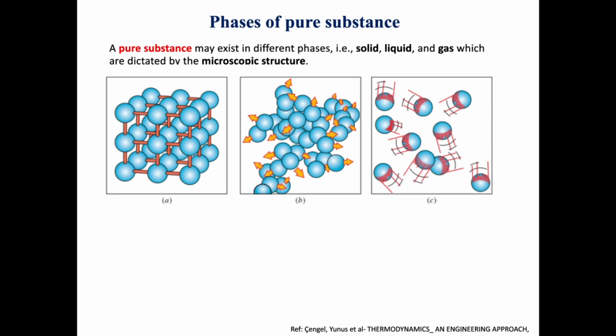About their intermolecular bonds, they have the weakest bonds. That's why they are not fixed like solid or liquid. They are not tightly packed. Examples of gases are air, steam, or nitrogen gas. So this is solid, liquid, and gas.